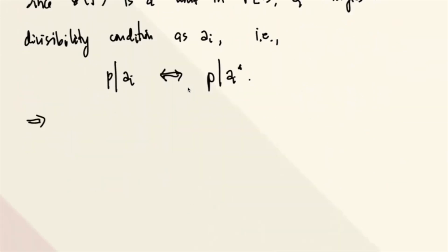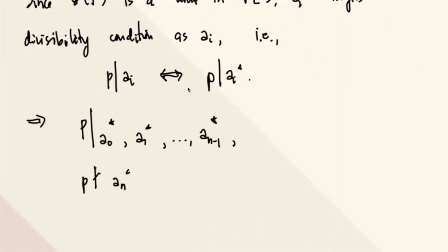Hence, P divides A sub 0 asterisk, A sub 1 asterisk, and up until A sub N minus 1 asterisk. But P does not divide AN asterisk, and P squared does not divide A sub 0 asterisk.